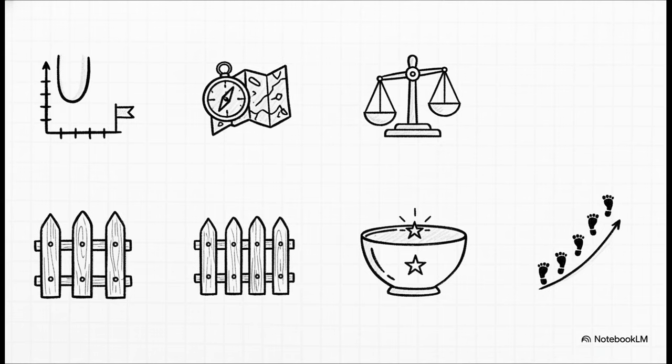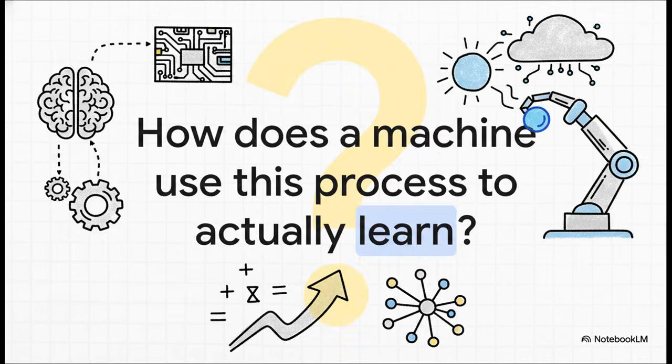You now have a really solid mental map of how optimization works. You get the goal, finding that minimum. You understand the tools, the gradient and the Hessian. You know how to handle fences. You understand the magic of that convex guarantee. And you know the simple, elegant algorithm that powers so much of our modern world, from finance all the way to AI. And this leaves us with a really fascinating question to ponder.